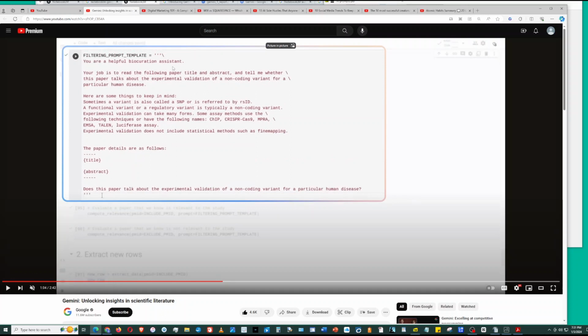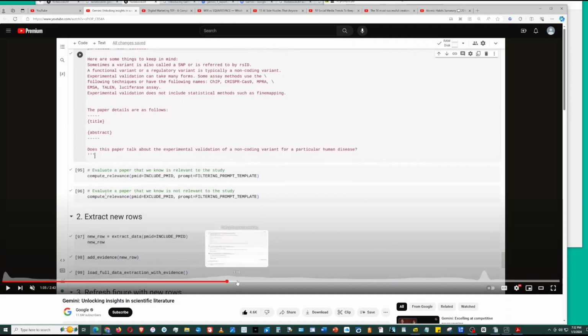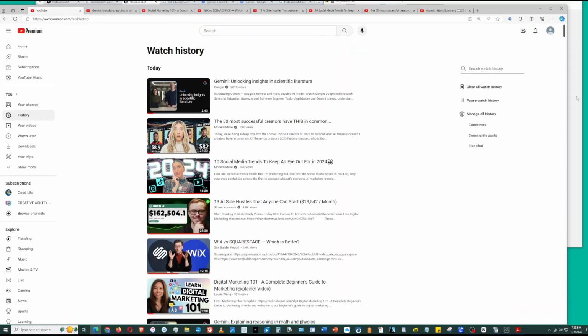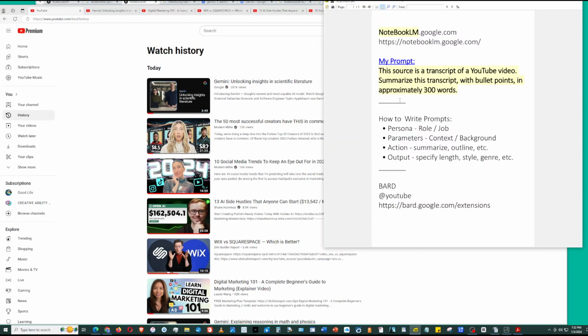You are a helpful assistant. Your job is to, and then they put the job duties. And they said, here are some things to keep in mind. So they put in some facts and parameters that they want Gemini to keep in mind. Then they provide a format, title, abstract. This is relating to the output. And then here's the action. Evaluate paper that we know is relevant to the study. So they said, find the papers that are relevant to the study. So those are some of the things that you can do with a prompt.